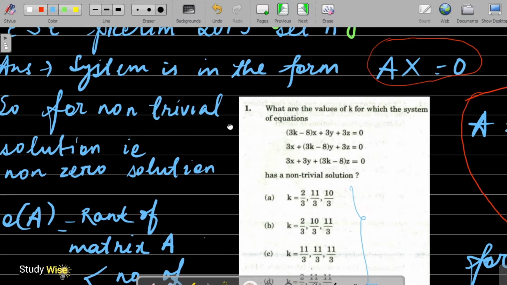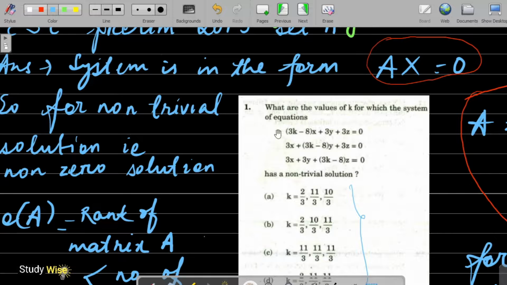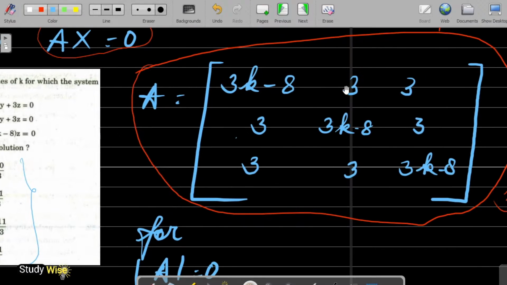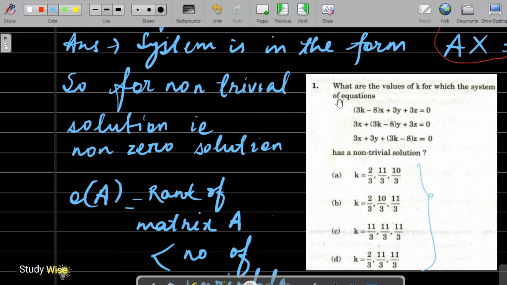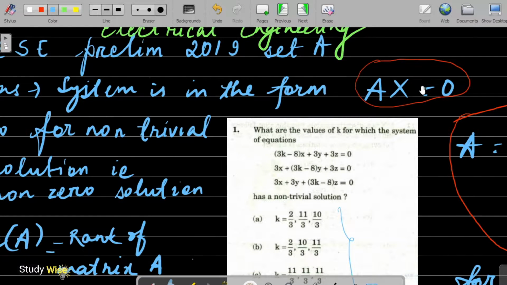So this set of equations is in the form of Ax = 0, where A is the matrix with rows (3k - 8, 3, 3), (3, 3k - 8, 3), and (3, 3, 3k - 8).